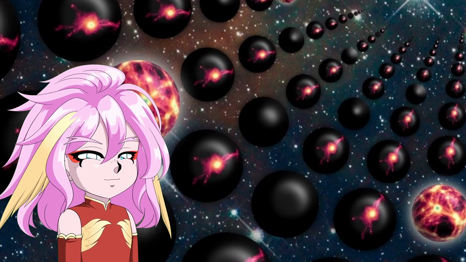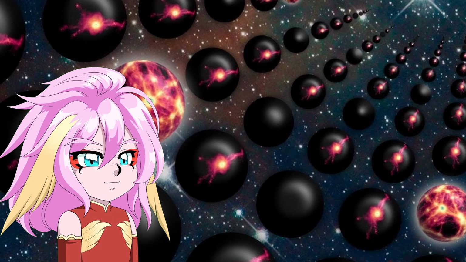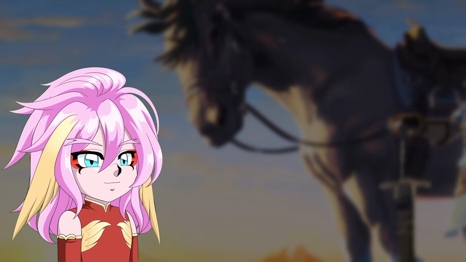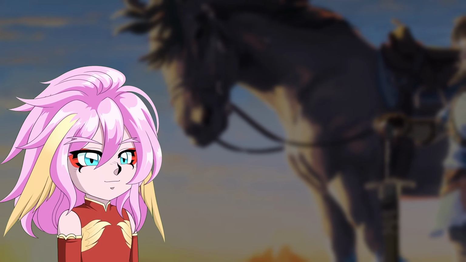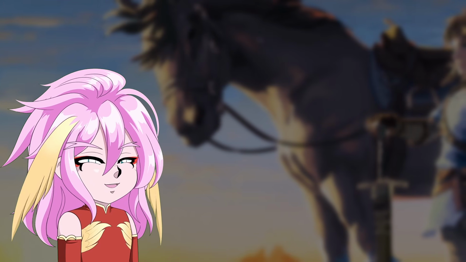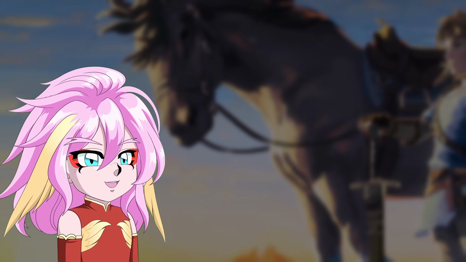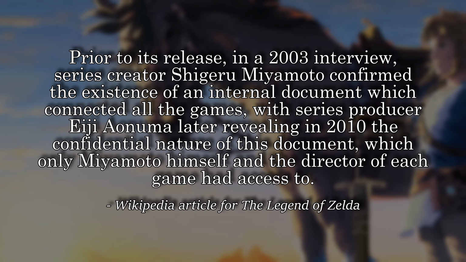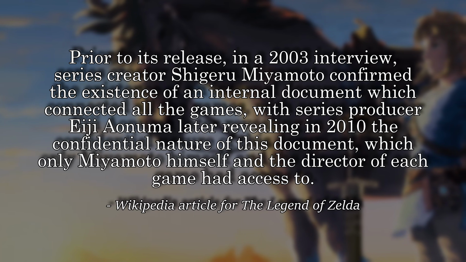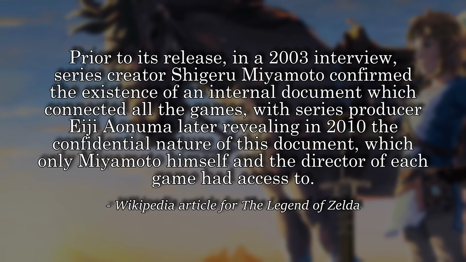In that situation, any game could suddenly see a branching path form based on the idea of its hero dying. For all my talk of how Nintendo cares about the timeline, throwing this in feels like the opposite and is part of why fans think Nintendo doesn't care about it. Yet not only have they not made other branches, there's something else I didn't mention. Since 2003, Nintendo has claimed that there's an internal document that outlines how the games relate to each other, seen by only a few people.